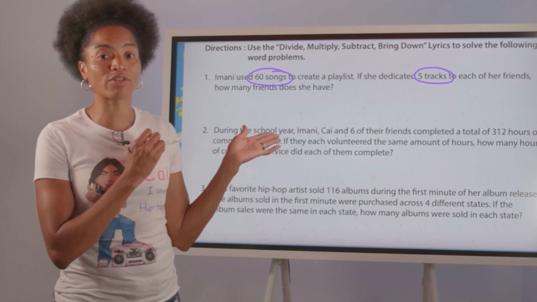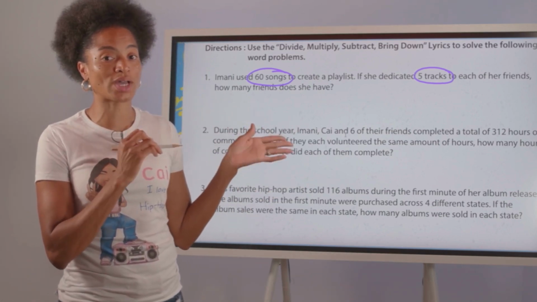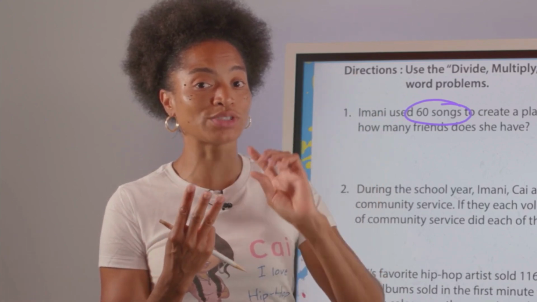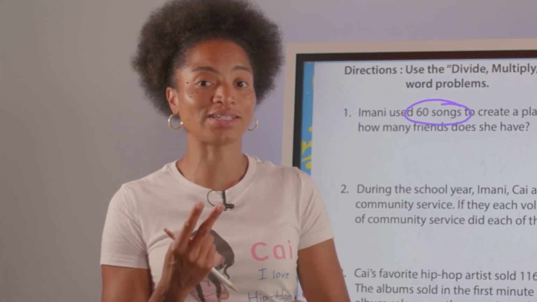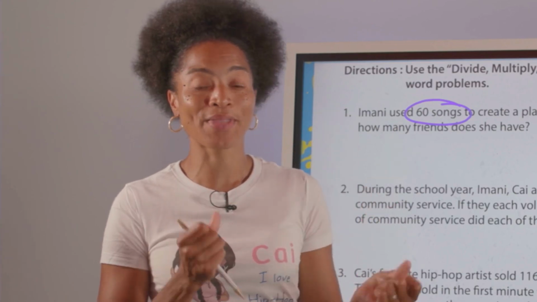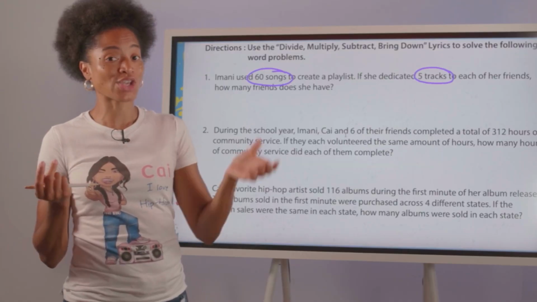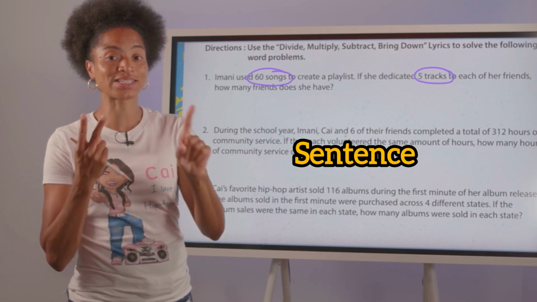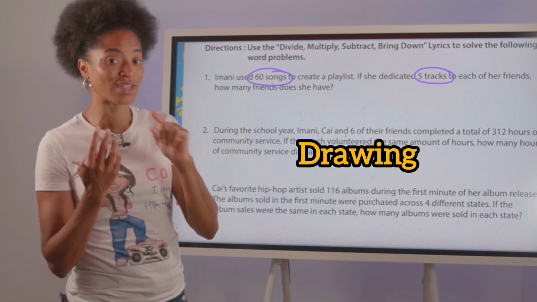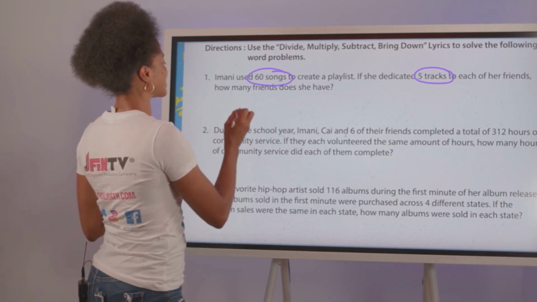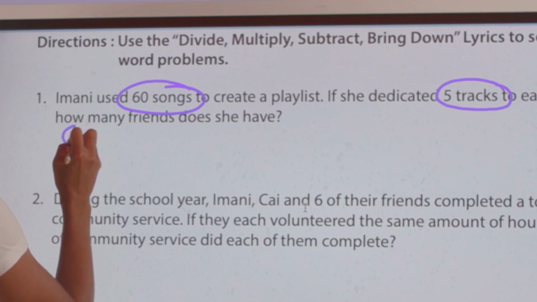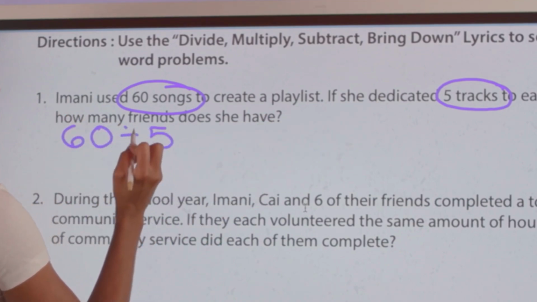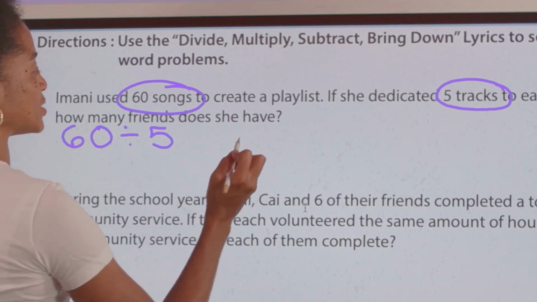So in any of our word problems, we want to have a main dish, a side dish, and wash it down with a drink. Main dish, side dish, wash it down with a drink. What does that mean? Math problem, sentence, and drawing. So our math problem in this case is 60 divided by 5.